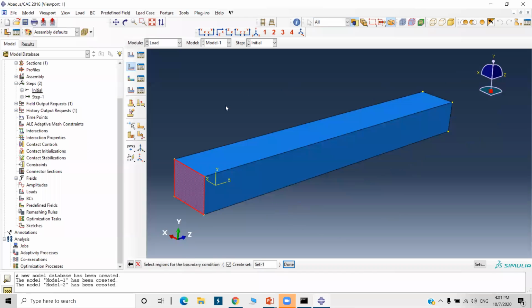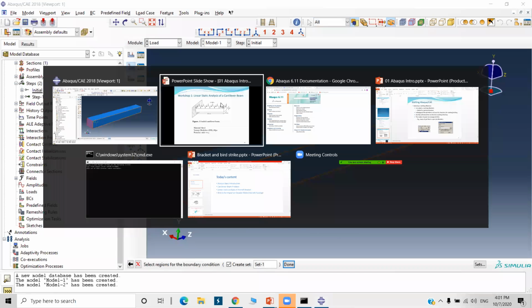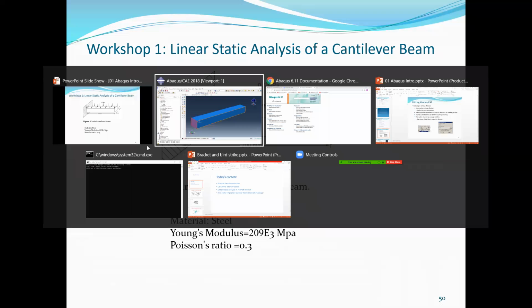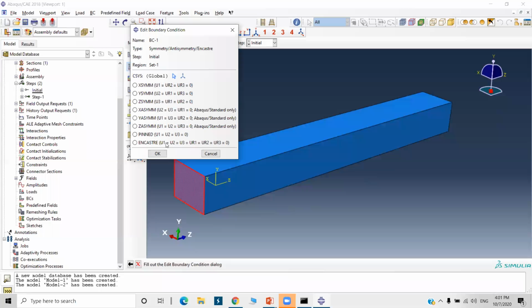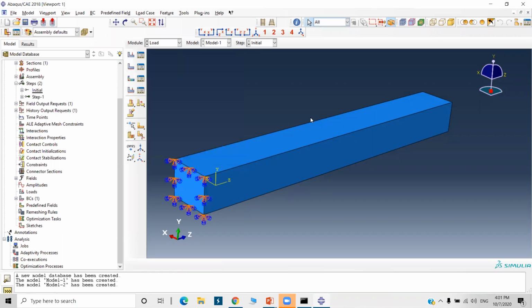You can see here you have to fix one end. So say done. I have selected this surface. Say done. Select this option. U1 is equal to U2 is equal to U3. U means displacement. UR1 means rotation about x axis. 1, 2, 3 means x, y, z is equal to 0. So translation and rotation, everything is 0. So it is fixed here.